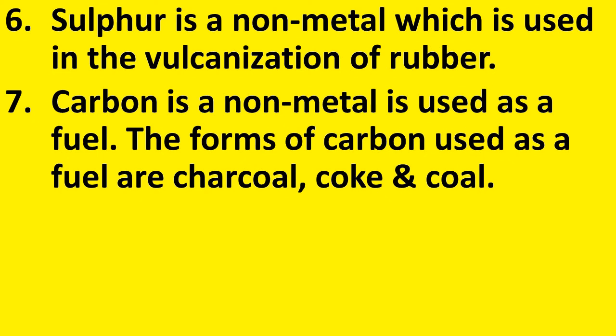Sulfur is that nonmetal which is used in the vulcanization of rubber. You might have learned that rubber is a plant product. So to make the rubber useful in various fields of our life, it has to be made strong. That process is known as vulcanization. And for this process, sulfur is used.